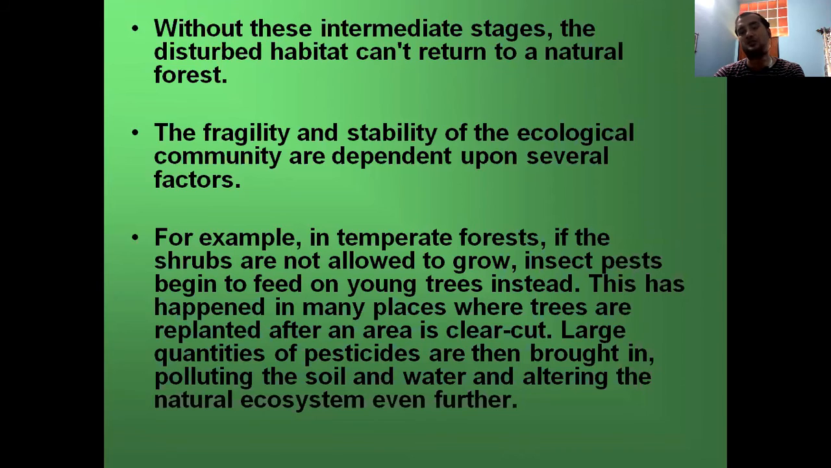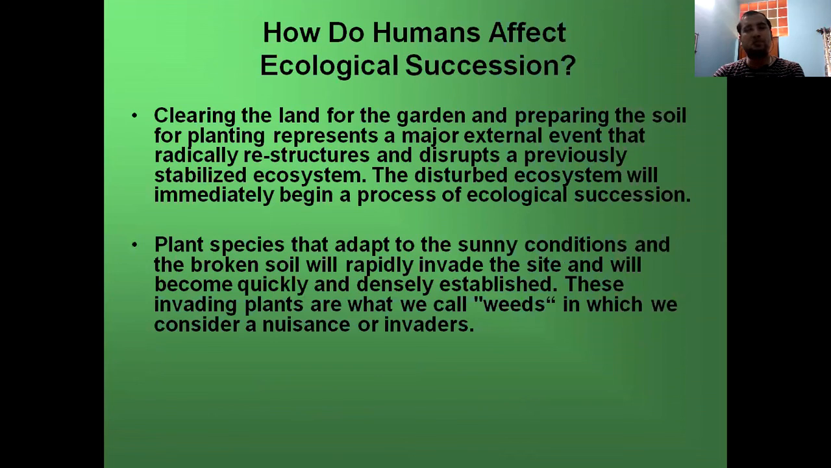So that's why, as I told earlier, in agricultural fields we generally destroy these weedy plants. However, these weedy plants may be food for insects or other animals. So when these animals don't get food from weedy plants, they start to eat your crops. So how do humans affect ecological succession?